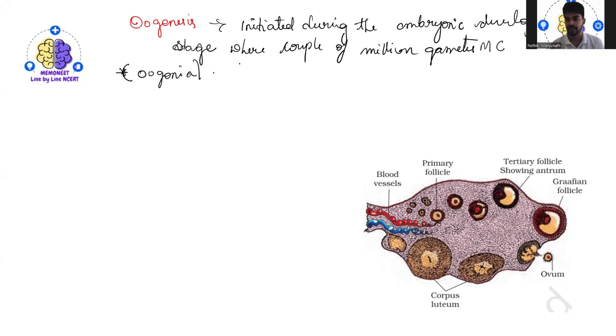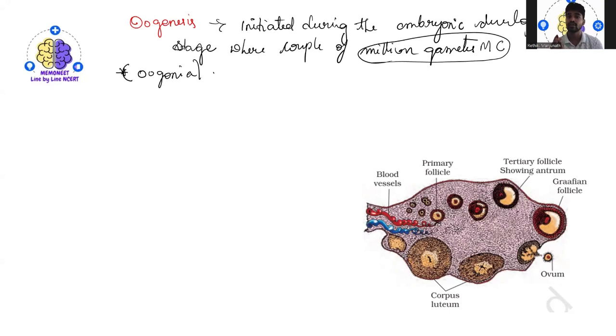Fetal is nothing but the female ovary. So you will see a million gamete mother cells. This is one point, and no more oogonia are formed or added after birth. This is a very important key point.